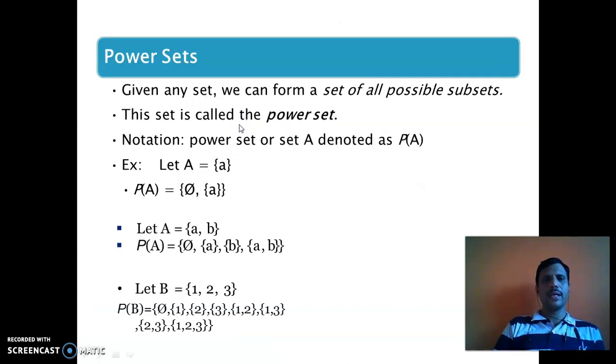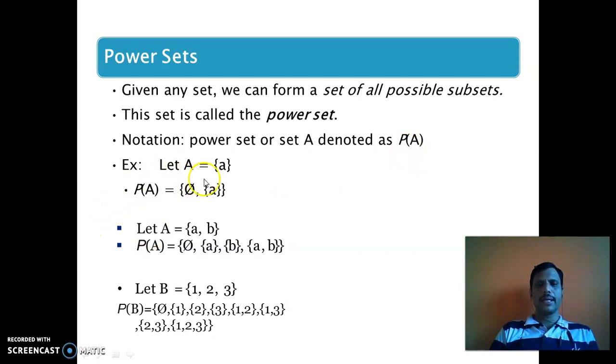Okay, your next and last type of set is the power set. Given any set, we can form a set of all possible subsets. This set is called the power set. First we clarify what is meant by subsets. A subset is nothing but a set where every element of A is contained in B. What is a power set? Power set means the set of all possible subsets. The power set of set A is denoted by P(A).